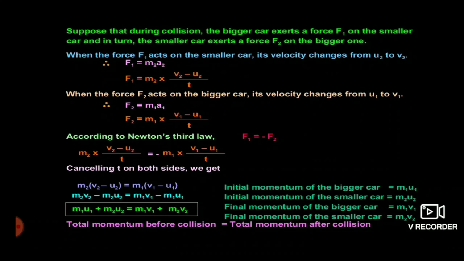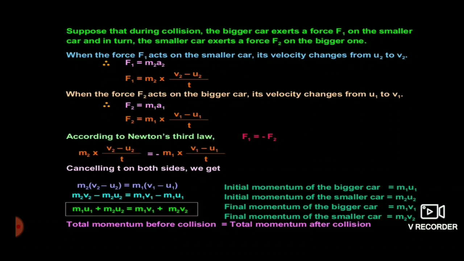Similarly, we apply Newton's second law of motion, then the equation becomes F2 is equal to m1 a1. m1 is the mass of the bigger car and a1 is the acceleration of the bigger car, and we know that acceleration is final velocity minus initial velocity. Here we have the acceleration of the larger car, that is car 1. So a1 will be given by v1 minus u1 upon t.